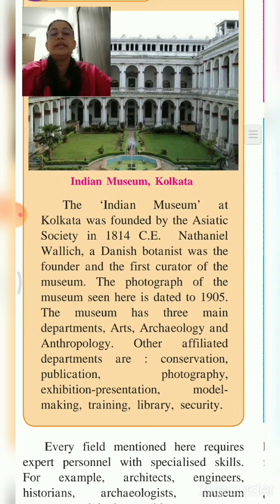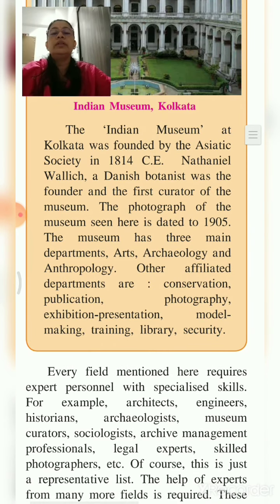This is the Indian Museum of Kolkata. The Indian Museum at Kolkata was founded by the Asiatic Society in 1814 CE. Nathaniel Wallich, a Danish botanist, was the founder and the first curator of the museum. The photograph of the museum seen here is dated to 1905. So this photo was clicked in 1905. The museum has three main departments, that is art, archaeology and anthropology.